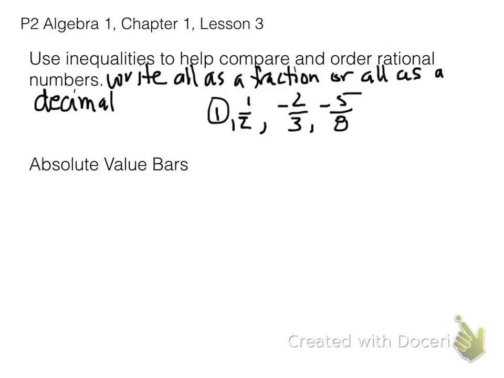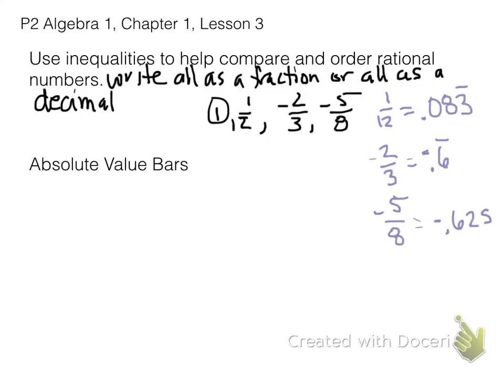So for 1/12, I'm going to divide 1 by 12, and I'm going to get 0.083 with the 3 repeating. That's what the bar over the top of the 3 means, that it's repeating. I'm going to divide -2 by 3 and get -0.6 repeating. The bar over the 6 means it's repeating. And then I'm going to divide -5/8, where the 5 goes first. 5 divided by 8 is going to give me -0.625.